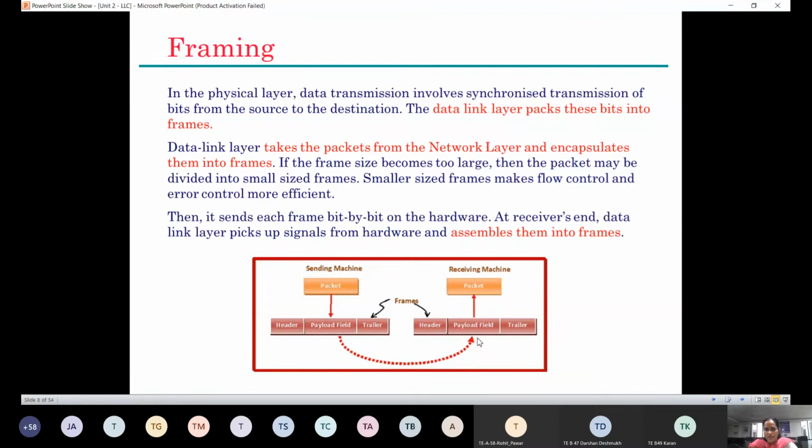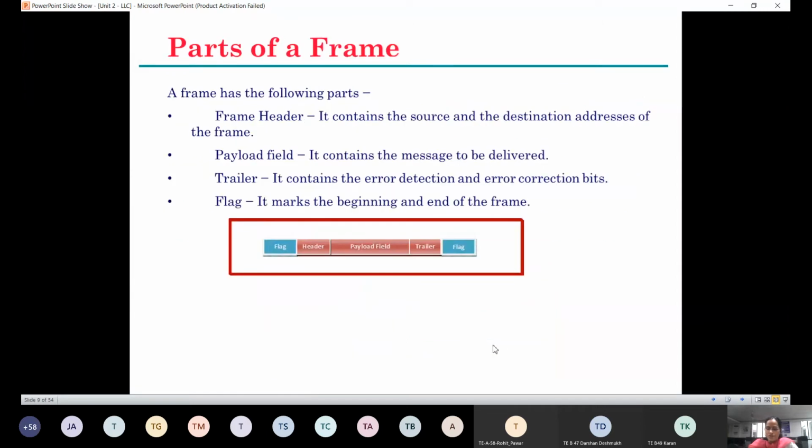Now this particular frame is transmitted over a transmission medium and then received at the receiver end. The receiver receives it in the form of bits, right, because the physical layer gives the data in the form of bits to the data link layer. So the data link layer receives bits. Again, what does the receiver's data link layer do? It forms the frame out of those bits. So again, there will be a payload field, a header and a trailer. At the start there will be the header, at the end there will be the trailer. Understood this concept?